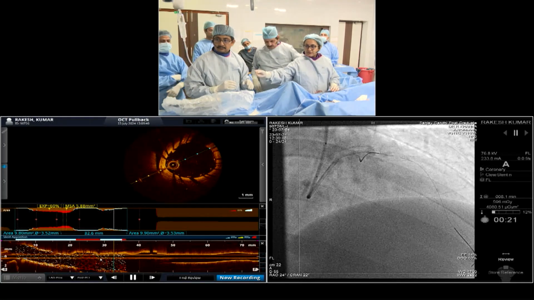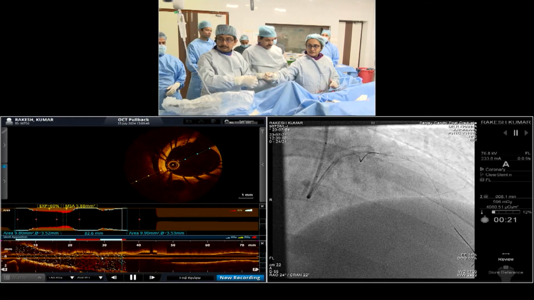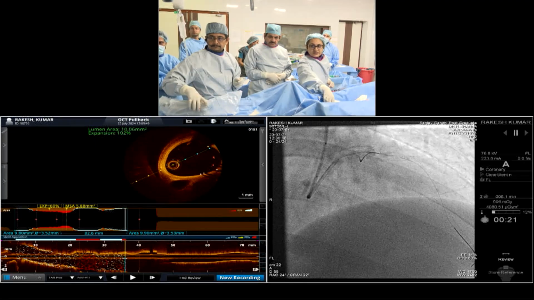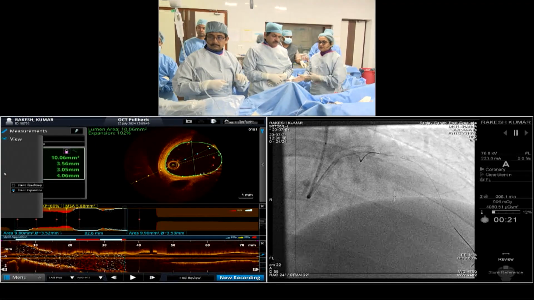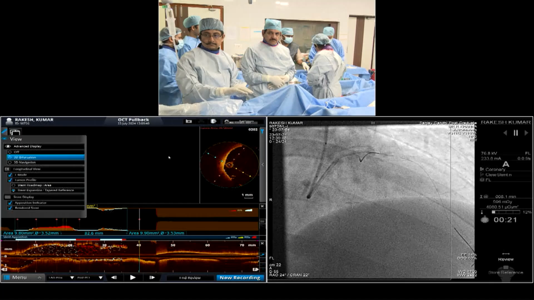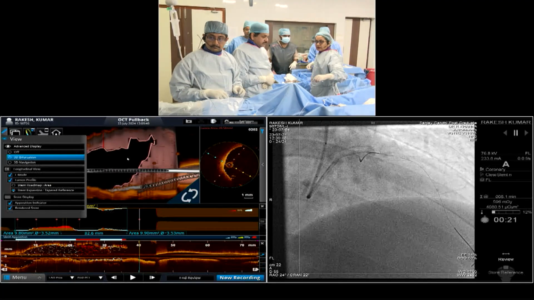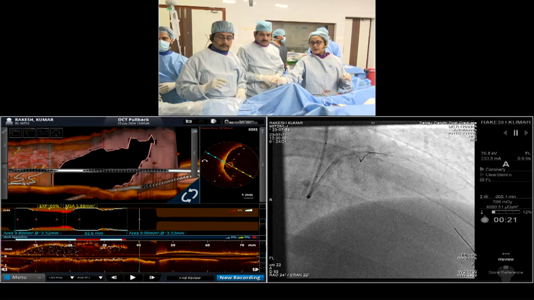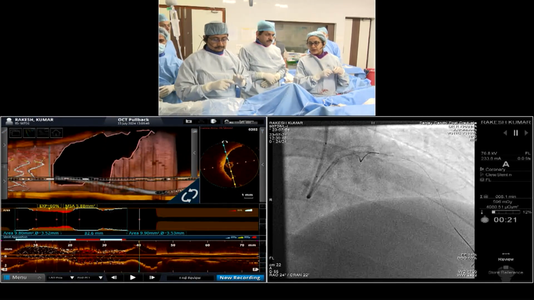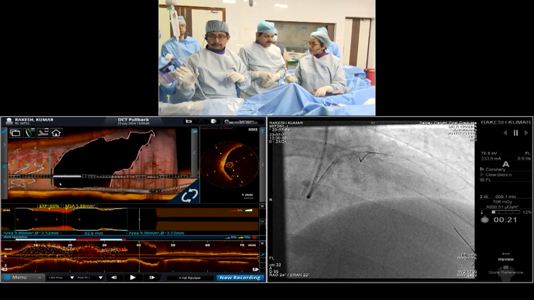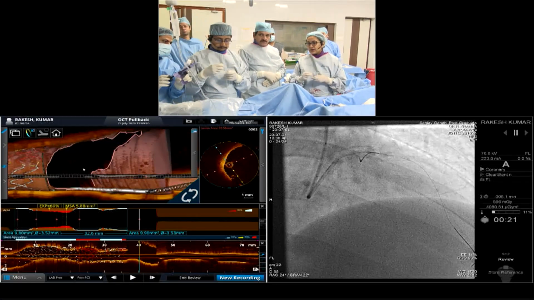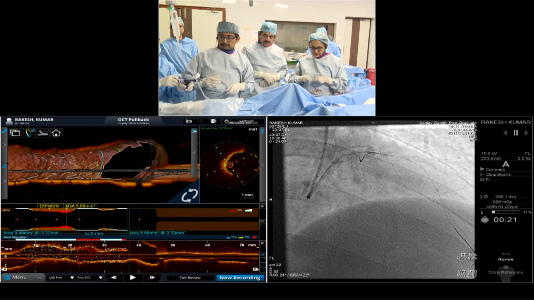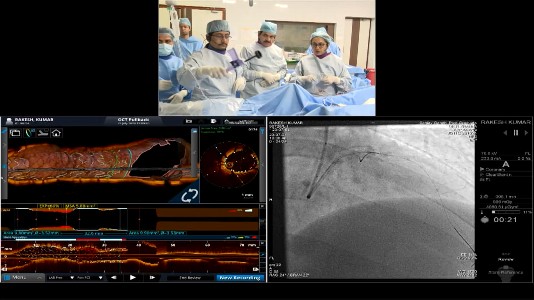Where we are at the ostia. So this is the LCX and very clear. It is very classically placed at the ostia. So we will take a 4 mm NC. We have to do it. So we are not at the LCX ostium. It's clear, it's just at the LAD ostial which is placed. And can you just tell what the remodel segment is, how much it is, and the proximal LAD? This is NC4, it's a 4 mm NC, sir. No, go more distally.